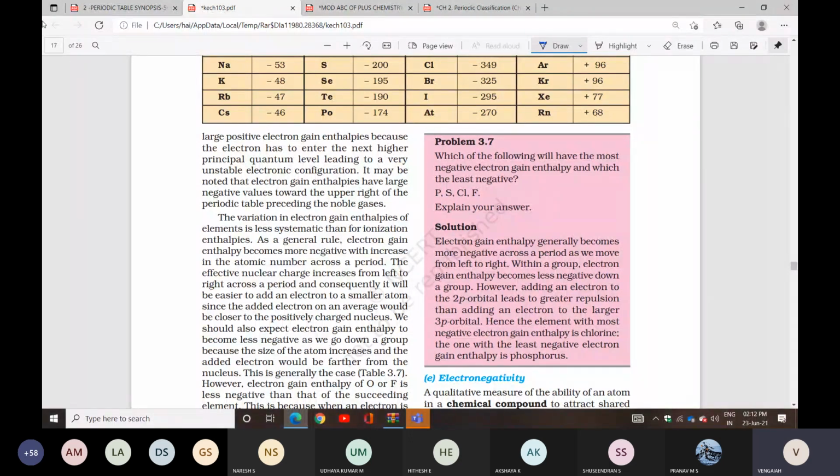However, adding an electron to a 2p orbital leads to greater repulsion than adding an electron to the larger 3p orbital. Hence, the element with the most negative electron gain enthalpy is chlorine, and the one with the least negative is phosphorus. They're asking two things: the most negative and the least negative electron gain enthalpy. They gave phosphorus, sulfur, chlorine and fluorine, and you can identify them.